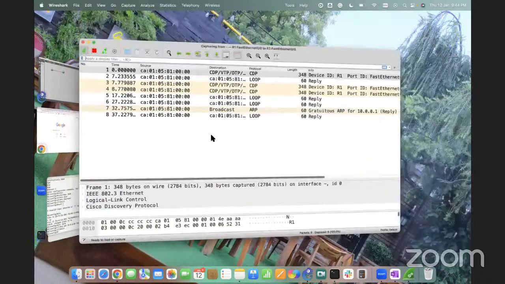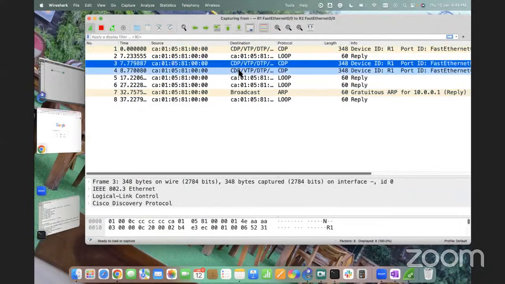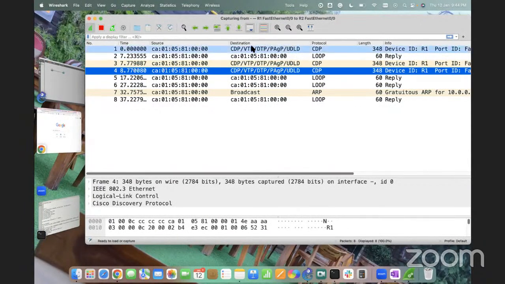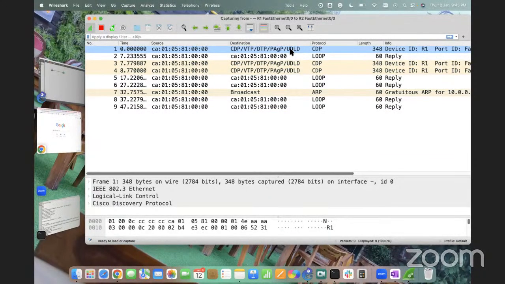Before that, let me show you some packets. You see CDP. Now, in the destination, I can see CDP, VTP, DTP, PAgP, and UDLD. These 5 protocols actually use the same destination MAC address.